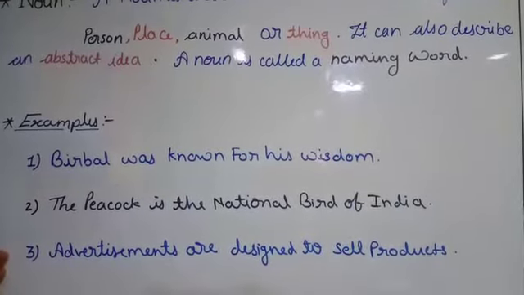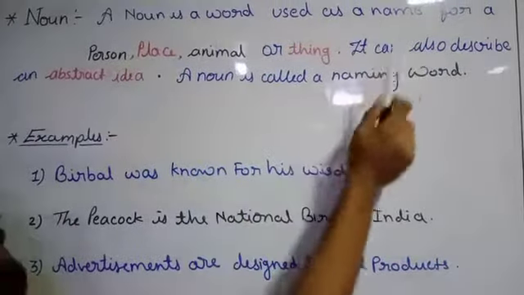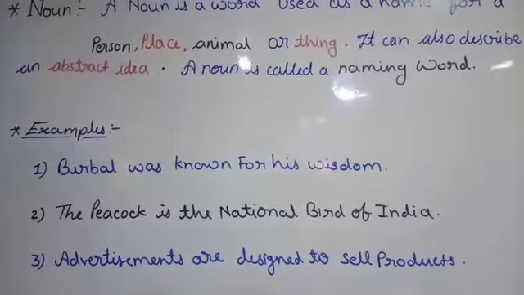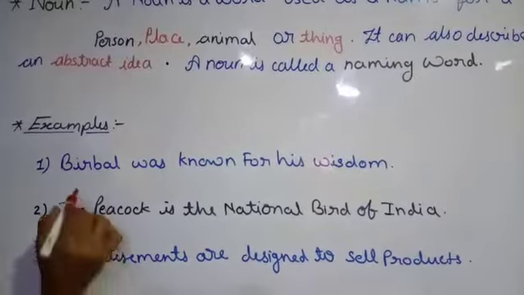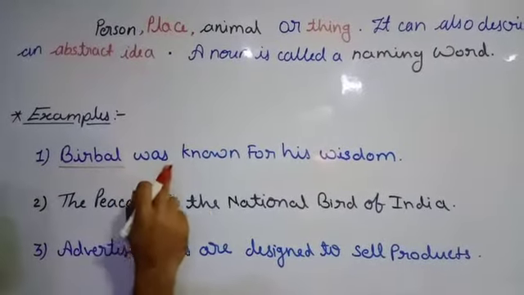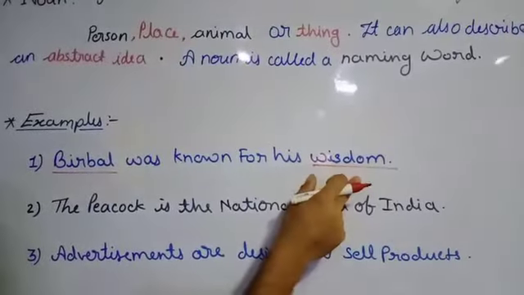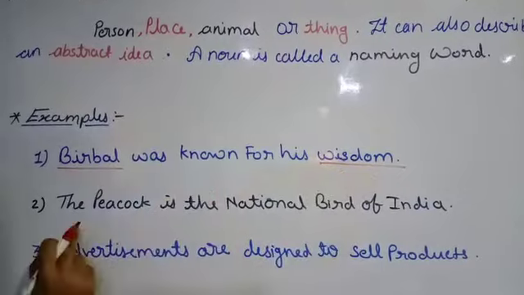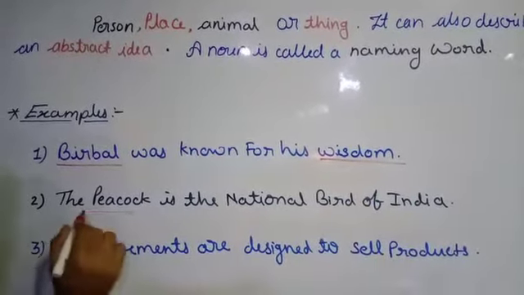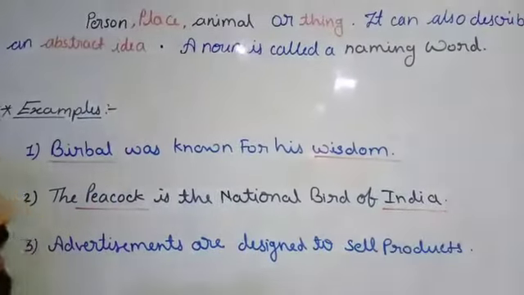Whenever we are talking about nouns, we are discussing naming words. So first, we have to underline the naming words. Birbal is the name of a person, and wisdom is an abstract idea. In the second sentence, peacock is the name of a bird, and India is the name of a country.